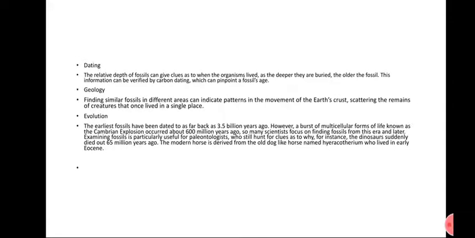Dating. The relative depth of the fossil can give clues to when organisms lived. The deeper they are buried, the older the fossil. The information can be verified by carbon dating, which can pinpoint a fossil's age. It means that we have carbon in our body, and after death the carbon starts to decay and leave our body.